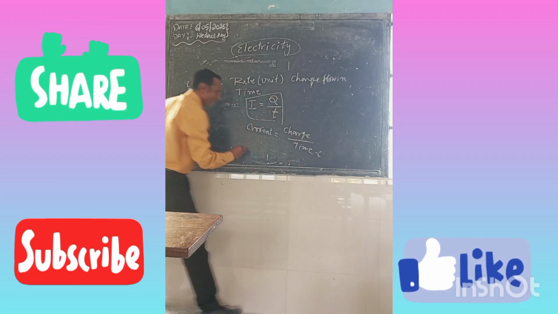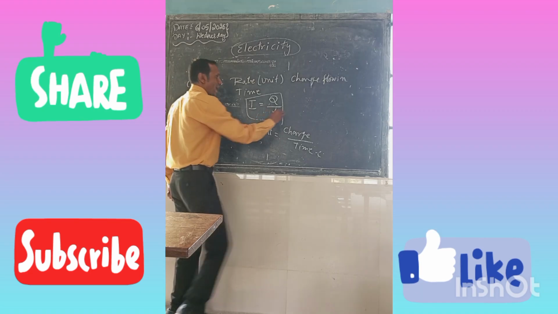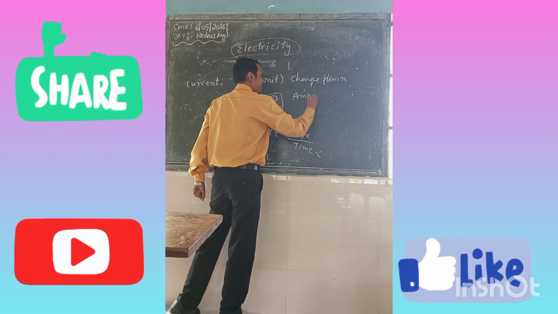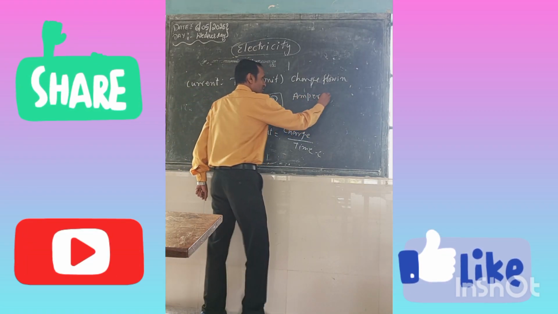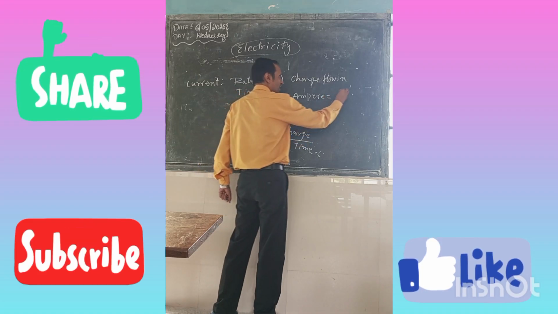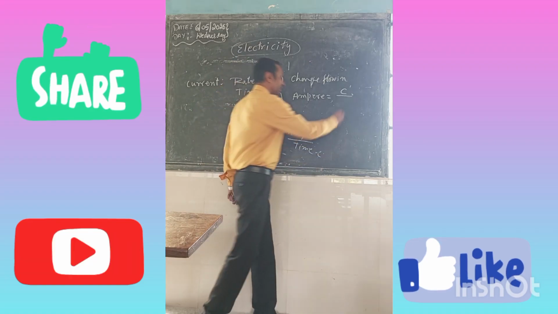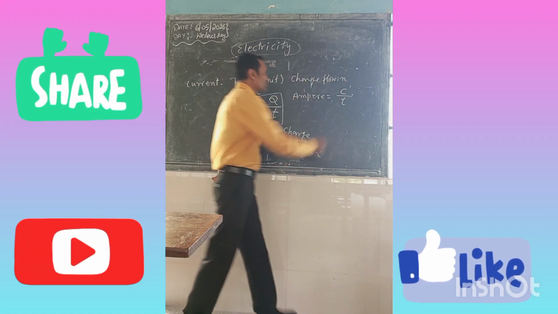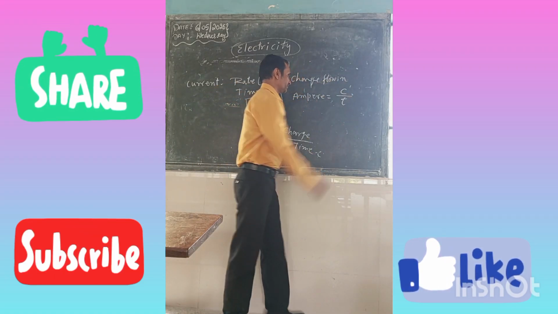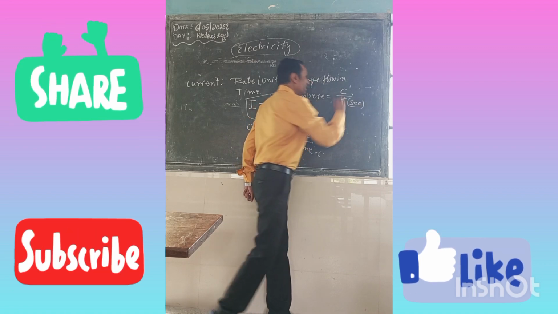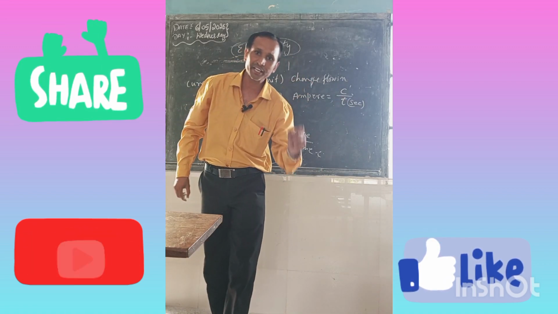As a unit, current is written in ampere. I is in amperes, Q means charge in coulomb, C, and the SI unit of time T is the second.